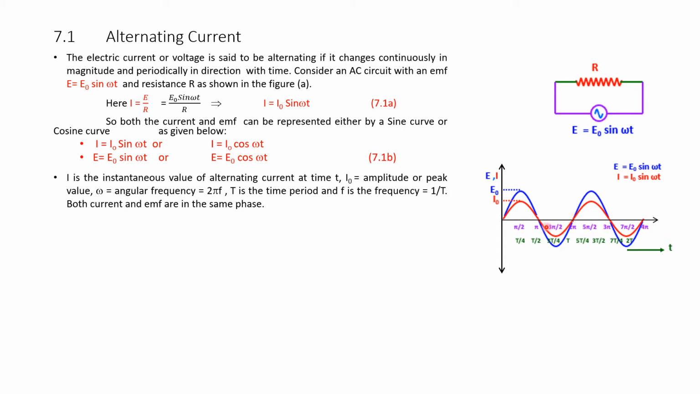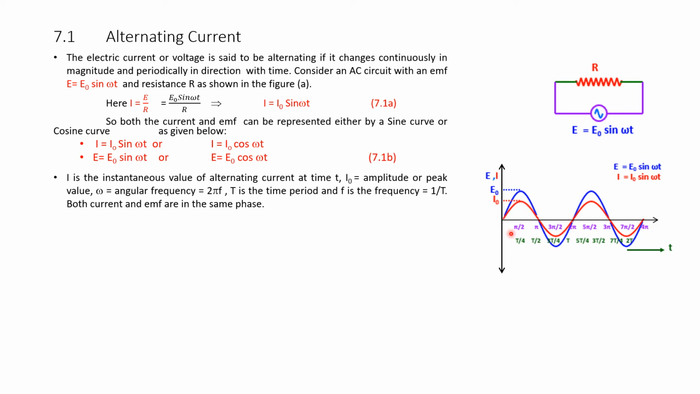That is one cycle, and the angle is 0 degrees here, this is pi by 2 or 90 degrees, this is pi or 180 degrees, then 270 degrees and again 360 degrees. This is one complete cycle of a current wave.